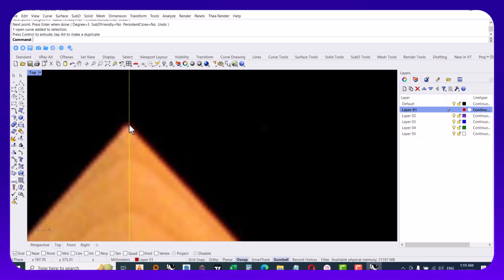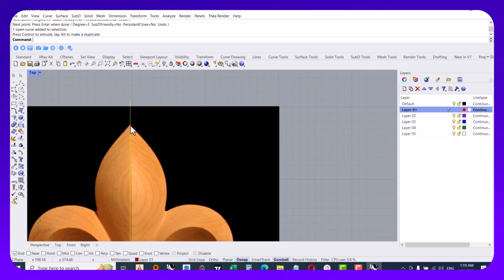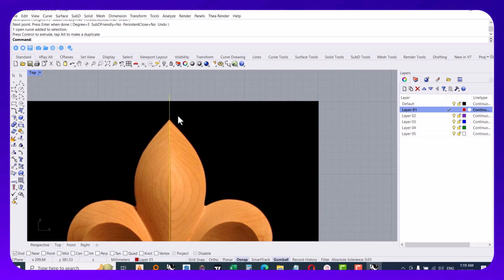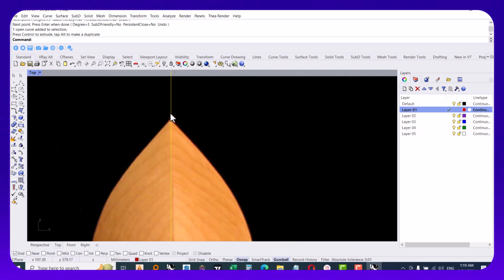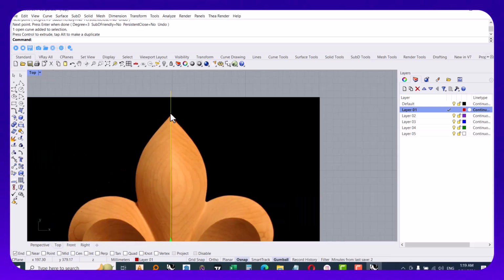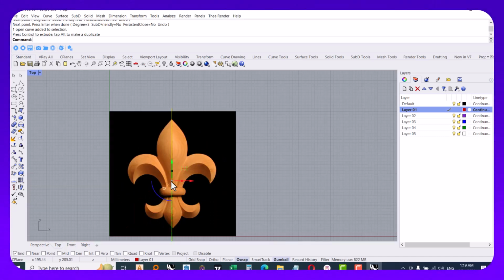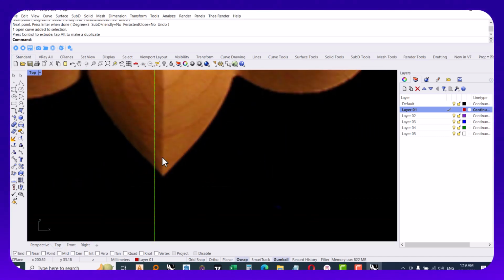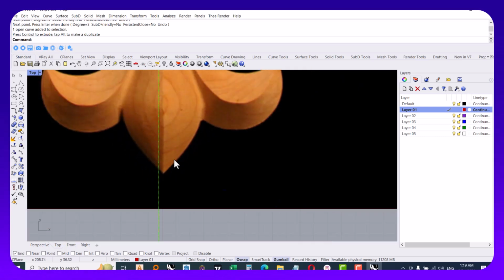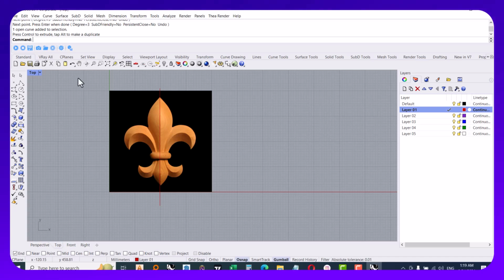Look at the top. I've put my line in the center, but when you go down, you can see at the bottom it is not in the center. It doesn't matter. So when you draw your middle line, you lock it as well.